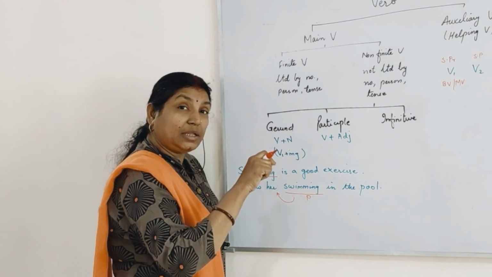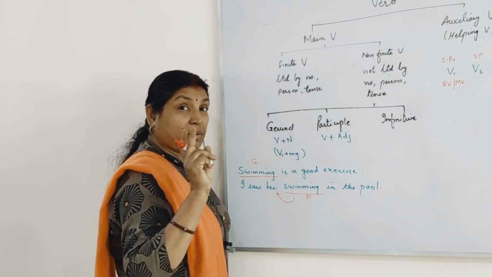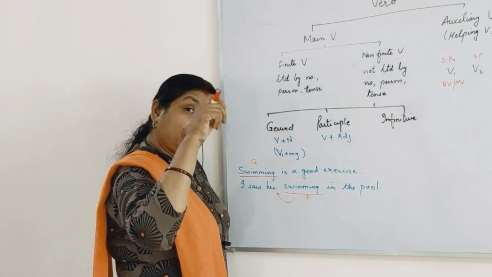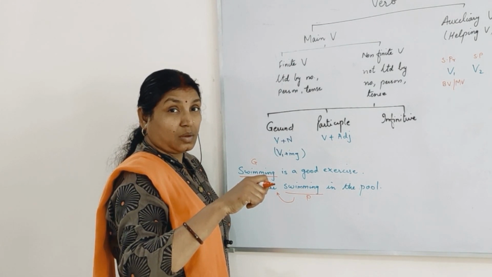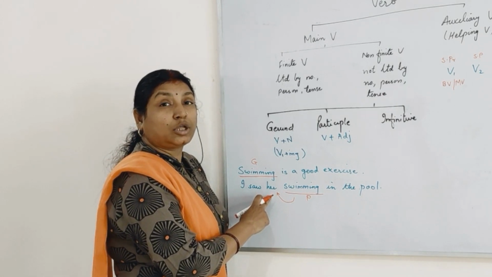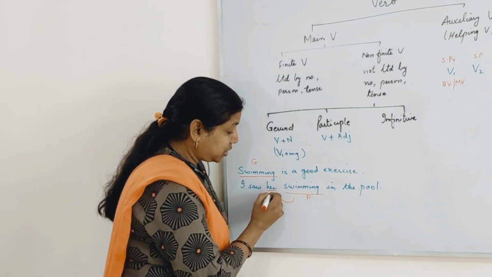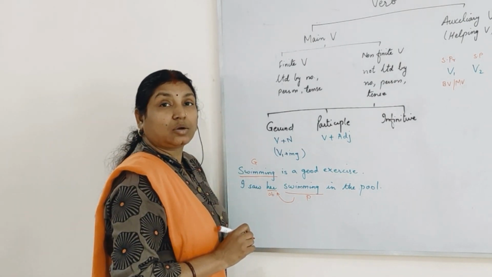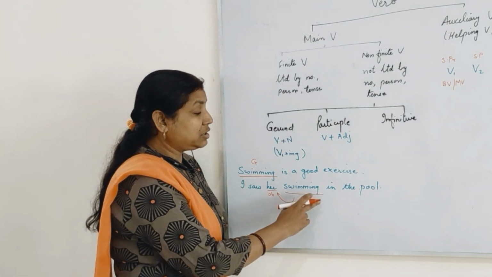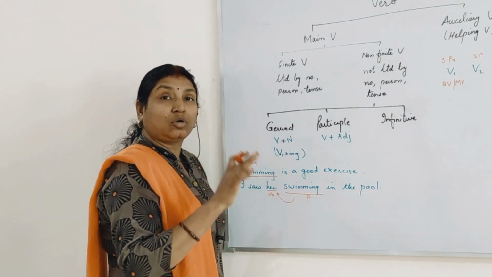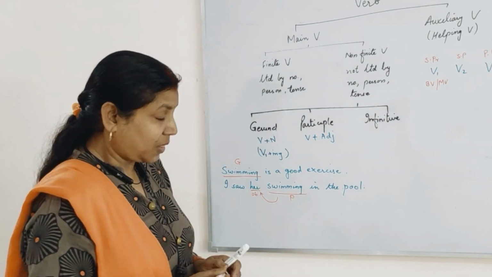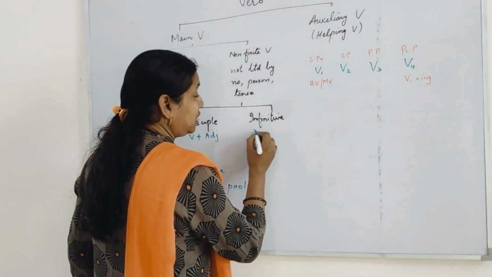Swimming is describing the action. Swimming is not performing the action. Remember, the word swimming is not performing an action. It is describing an action performed by someone. So it is telling about the quality of the object, and hence this is participle. So you can see both end in ing, but depending on the function they perform, they are either gerund or participle. Same way we have infinitive.